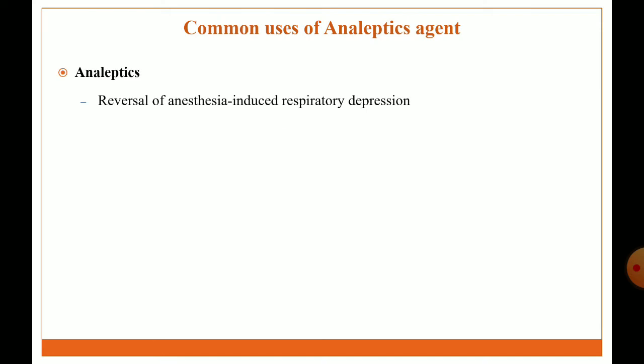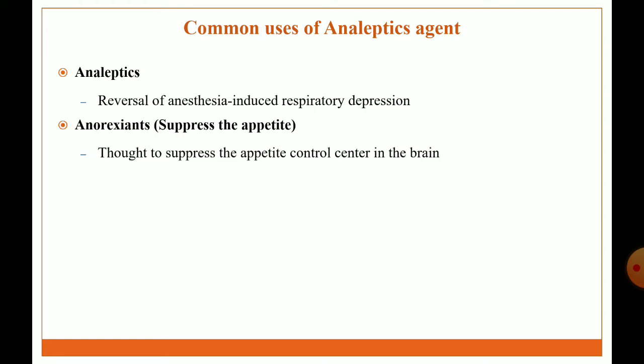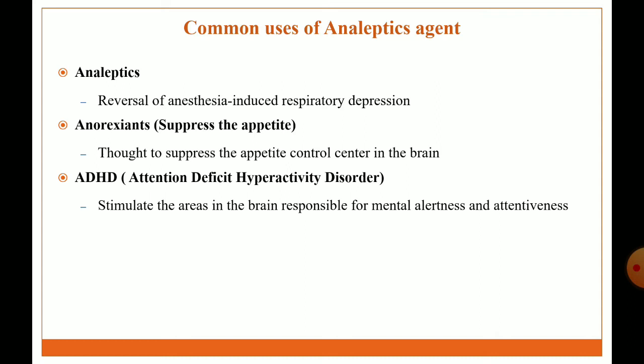Common uses of analeptic agents. First, it is used to reverse anesthesia which induces respiratory depression. So it is used in treatment of respiratory depression and normalizes the respiration rate. Anorexiants suppress the appetite through the suppression of the appetite control center in the brain. Then it is used in treatment of attention deficit hyperactivity disorder. It can be treated by stimulating the area in the brain responsible for mental alertness and attentiveness.